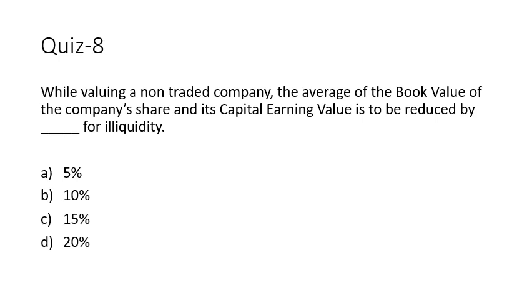While valuing a non-traded company, the average of book value of company share and its capital earning value is to be reduced for liquidity by what percentage? So we take two things: book value of the company, capital earning value, make an average of it, and then apply 10% for illiquidity. So if it is illiquid, then you have to apply a cut of 10%.